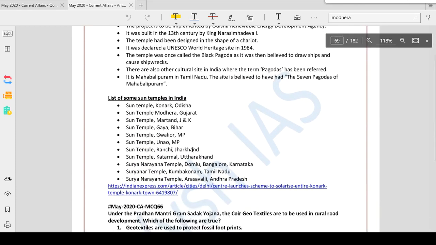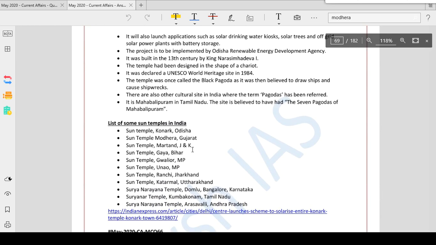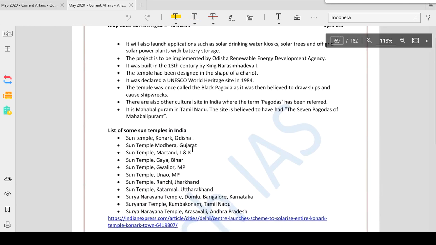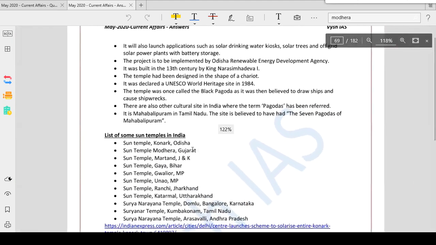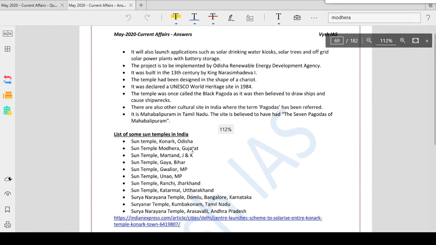So students who are saying this is irrelevant, it's not coming in news, UPSC will not ask, please check the newspapers and the previous year papers. Okay, entire notes of Konark are there. So next time any question comes on Konark Sun Temple, you can answer it.